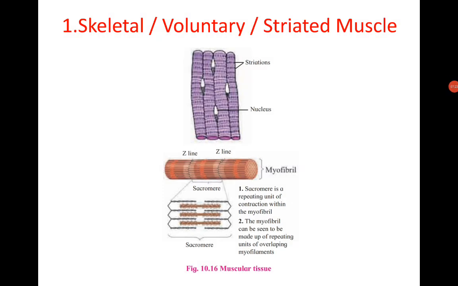Isotropic bands pass light, hence called isotropic bands. Opposite of that, anisotropic bands do not let light pass, while the points that pass light through are called isotropic bands or I bands.